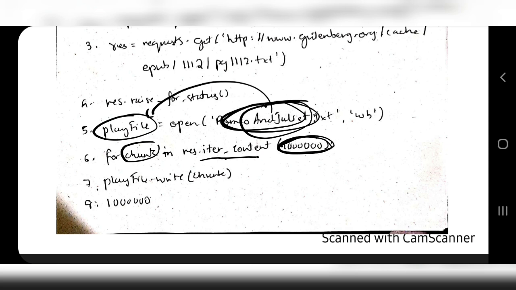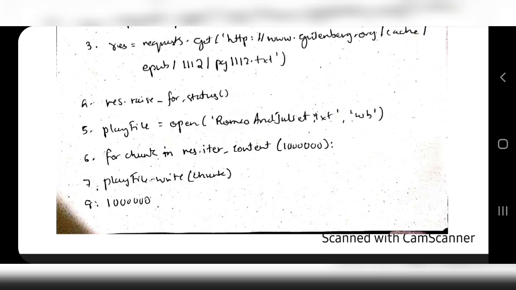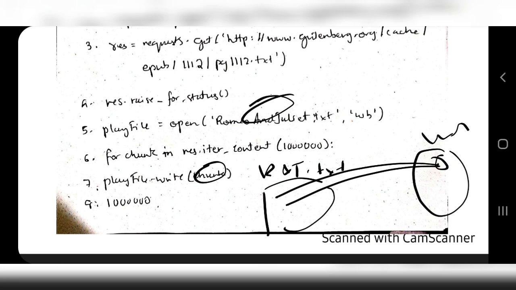So this is the total size of the file and each chunk will be selected in turn: chunk 1, chunk 2 and chunk 3 and so on. So each chunk you are selecting and writing to the play file. Play file is an object used for writing, and which is the file associated with the object? Romeo and Juliet. So Romeo and Juliet is the file that will be stored in the hard drive. By using the chunk values from the web, you are getting a chunk value and writing here, another chunk value you are writing here. Writing with what? The play file object, okay, because an object can be used for writing and reading the files.